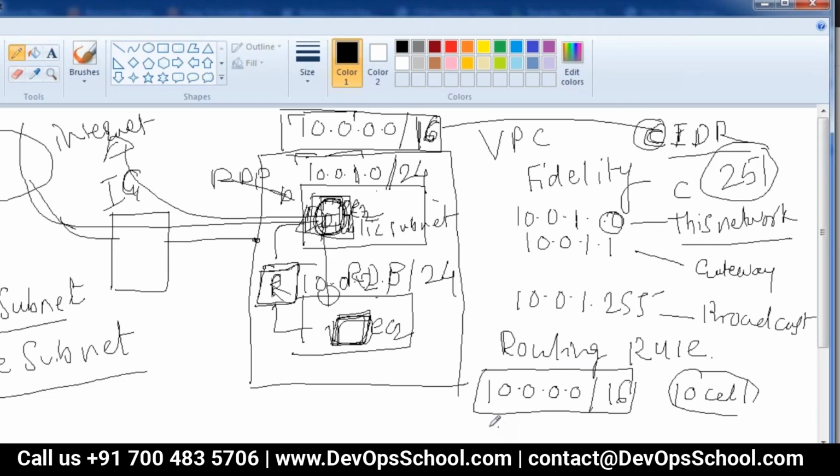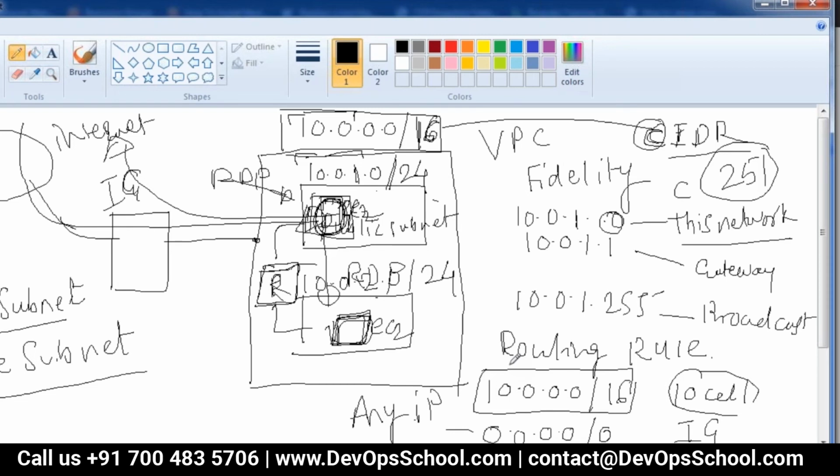Now, if I define another rule, say 0.0.0.0/0, and if I say IG, 0.0.0.0 means any IP. So this rule specifies that if I want to go to any IP, then my traffic flows via IG.